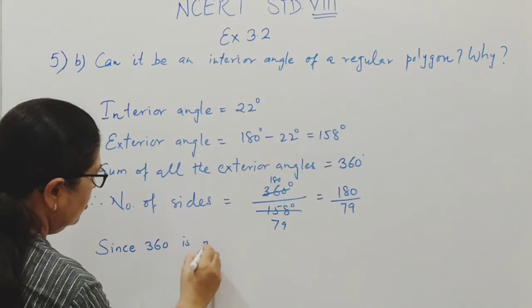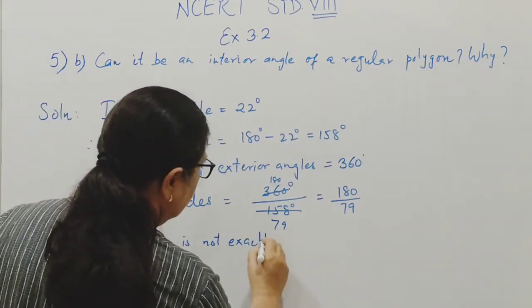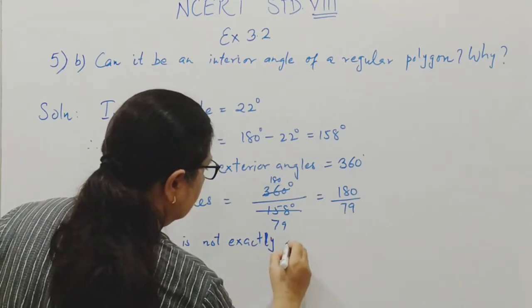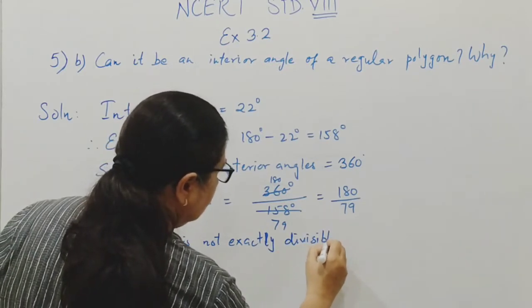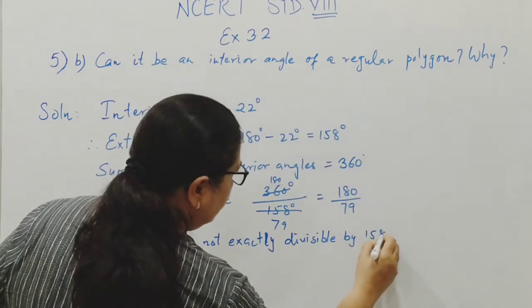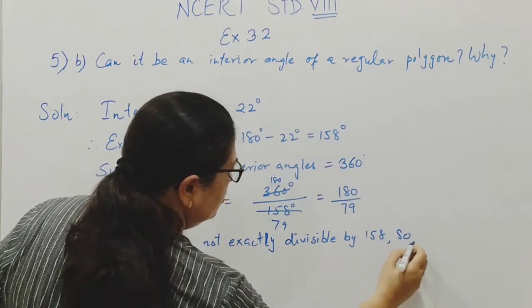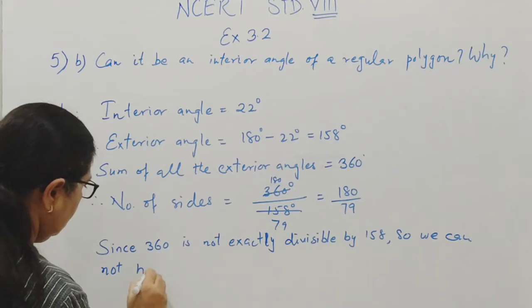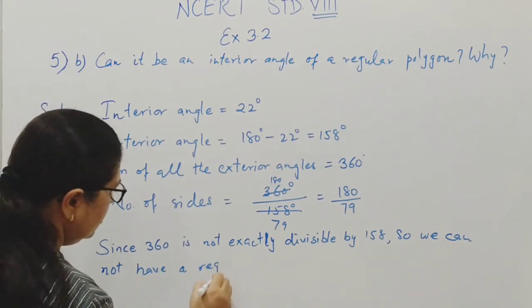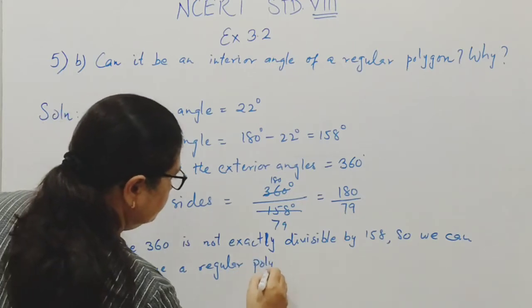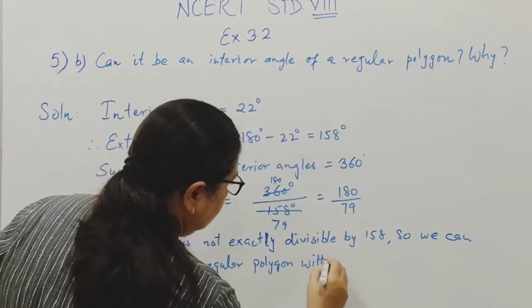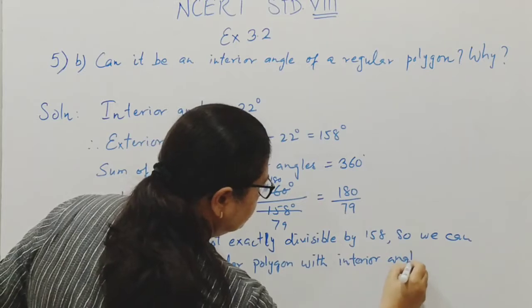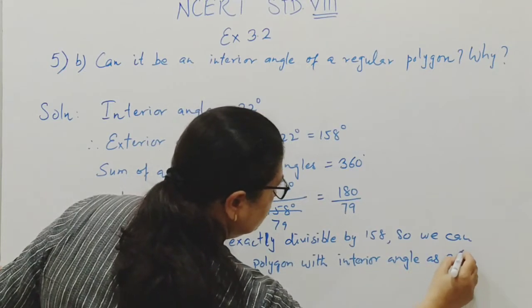So again, since 360 is not exactly divisible by 158, we cannot have a regular polygon with interior angle as 22 degree.